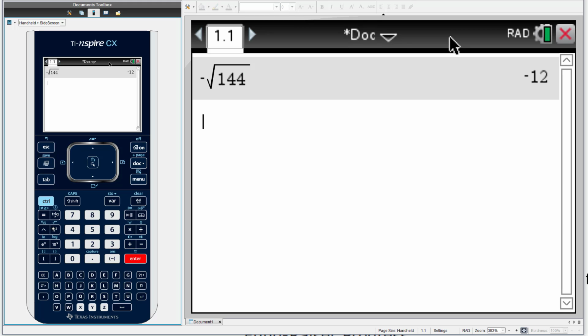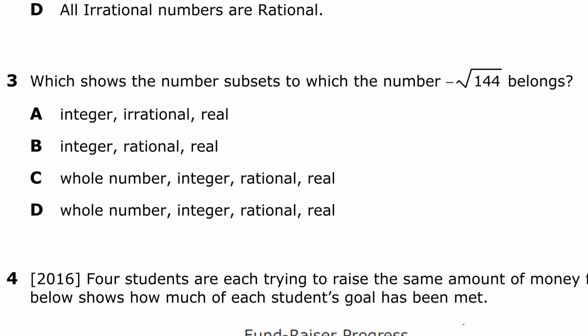So this number does not contain a decimal place that keeps on going forever. So it is going to be a rational number. So this number equals negative 12. So this number is obviously an integer.